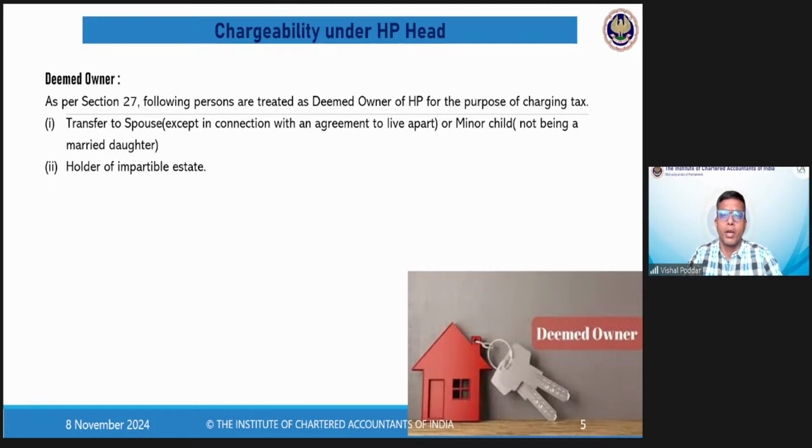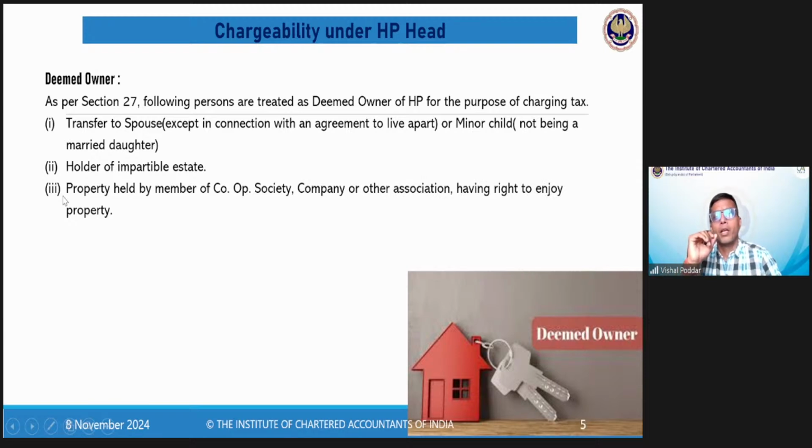We are the successors of that property. So many times it happens practically, even in your case also, that you may not have got the property transferred in your name. In such a case, you are said to be holder of impartible estate. Impartible means for which partition is not yet done. In other words, it has not yet been transferred in your name.